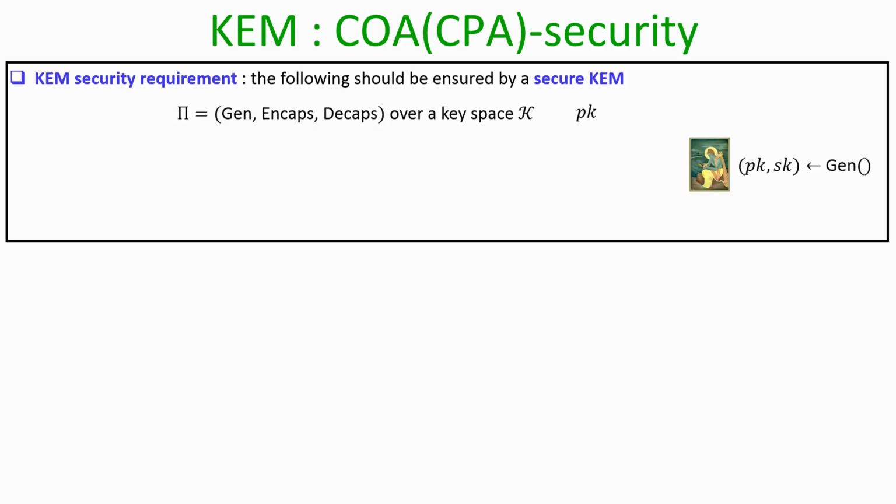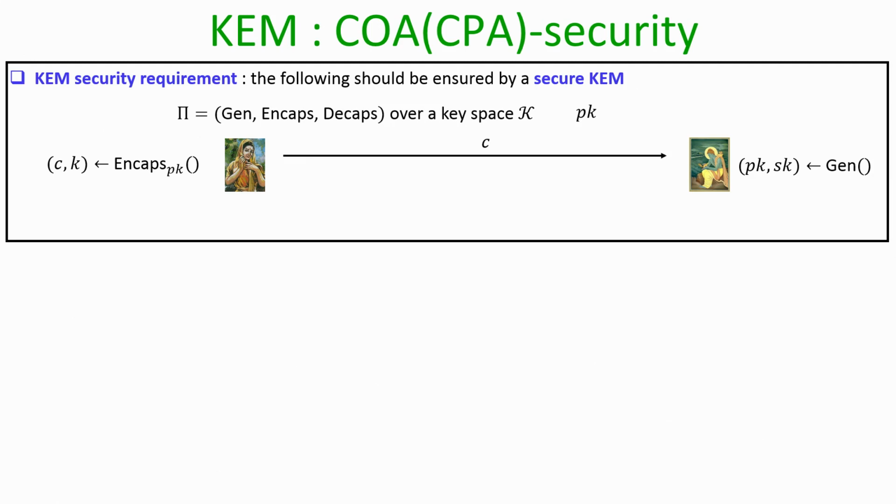Imagine there is a receiver who has run the key generation algorithm of the encapsulation scheme and has made the public key available, and say there is a sender which picks the public key, runs the encapsulation algorithm under that public key and obtains output C comma k, and the encapsulation of the key C is sent to the receiver. And say there is an eavesdropper who eavesdrops the encapsulation of the key.